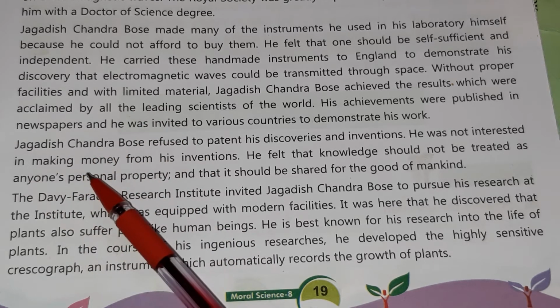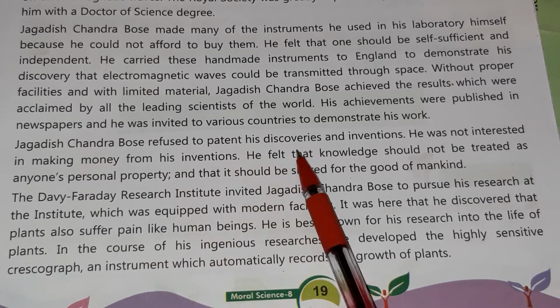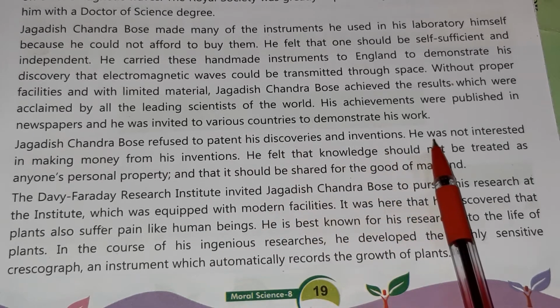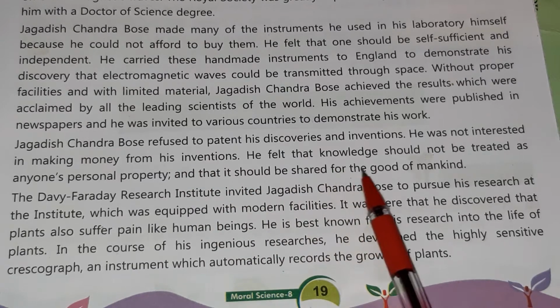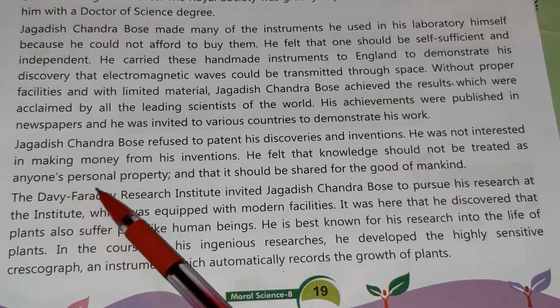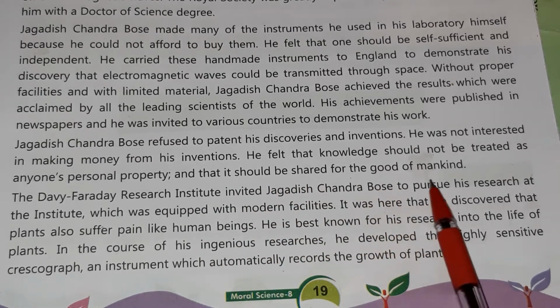After that, Jagdish Chandra Bose refused to patent his discoveries and inventions. He was not interested in making money from these inventions. He felt that knowledge should not be treated as anyone's personal property, and that it should be shared for the good of mankind.